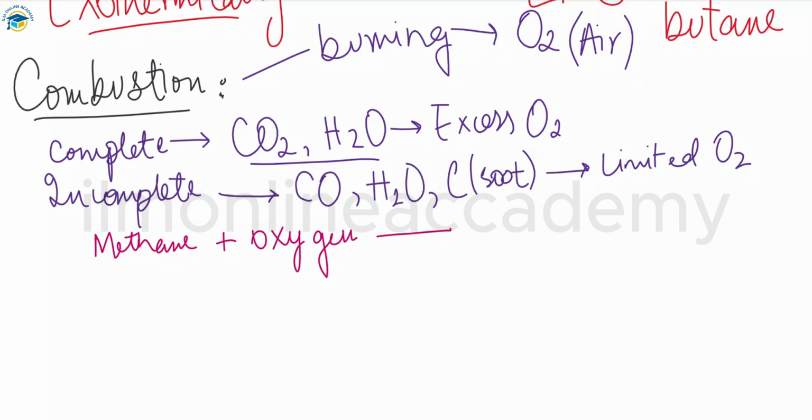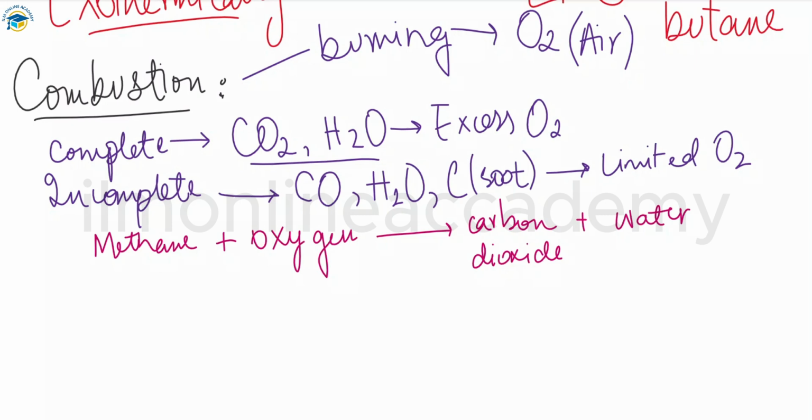The products released will be carbon dioxide, and with carbon dioxide we have water vapor released. This is the word equation for the combustion reaction of an alkane with oxygen.